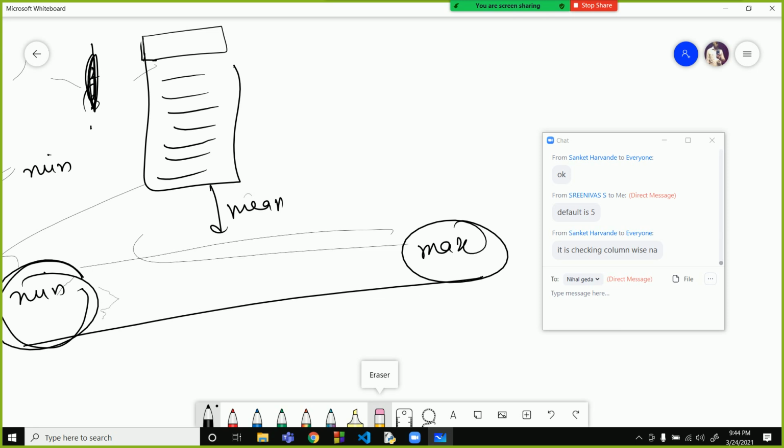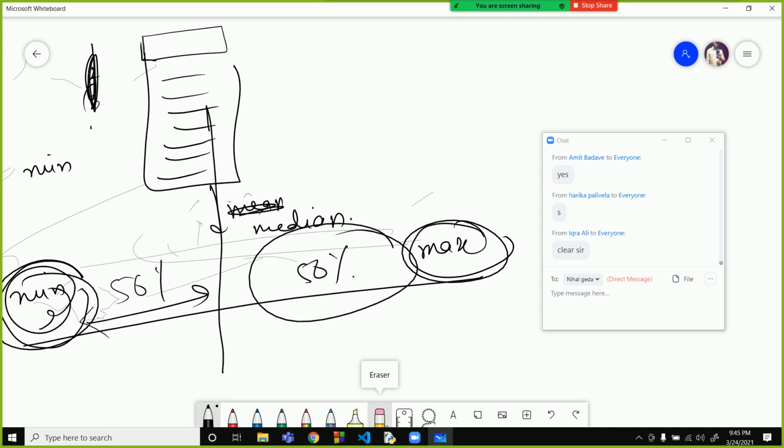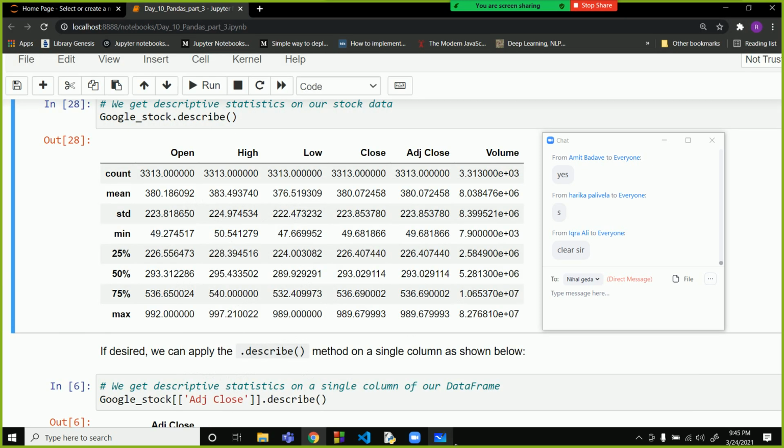Yes, sir. If we sort all the values, the minimum will be the first value, max will be the max value, and the middle value will be the median. Okay. So now, what is the median? When we say median, what does it do? It divides the whole data set or the whole column into two parts. So 50% this side and 50% this side. This is the meaning of median. So over here 50% represents the median value.